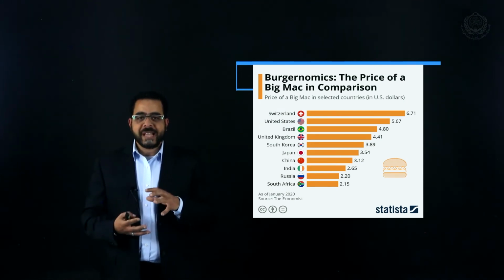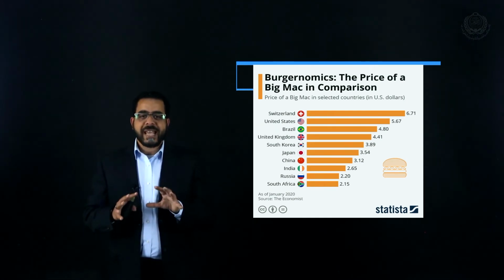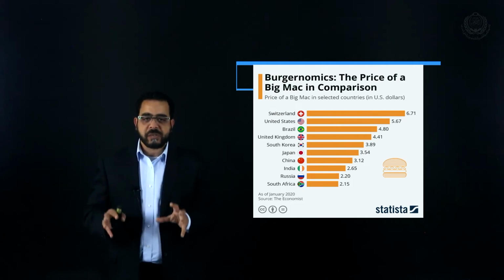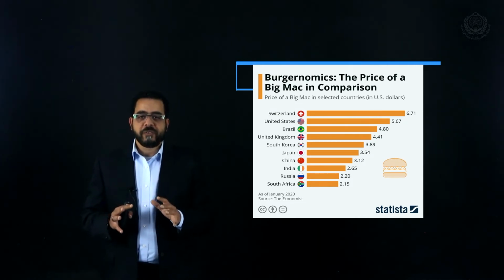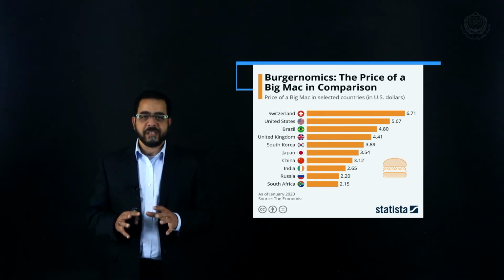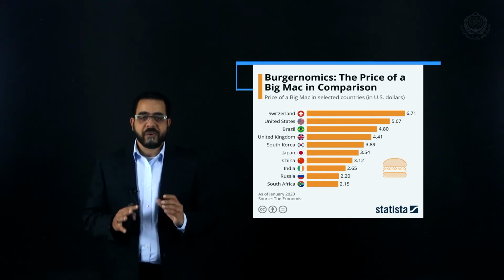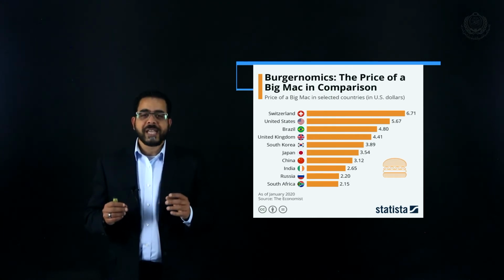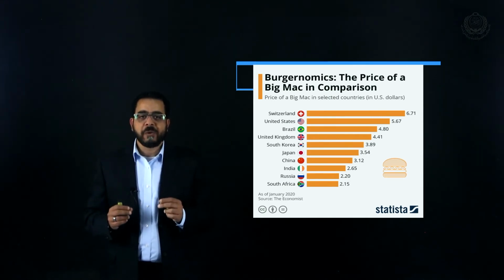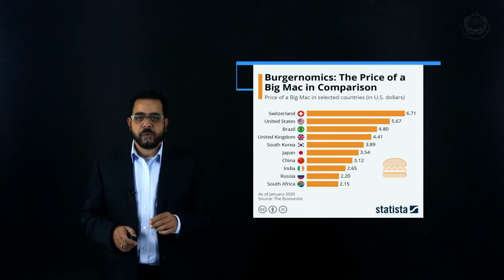The Big Mac is a standardized good that we will find with the same specification all over the world, so there is no room for a difference in quality or ingredients. By comparing its price over the different countries, we can get a sense of the cost of living out there.